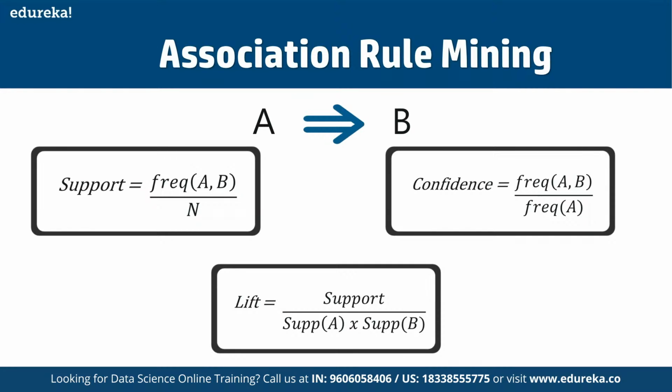So lift explains the strength of a rule. The more the lift, the more the strength. Let's say for the if-then relationship from A to B, the lift value is 4. That means if you buy A, then the chance of buying B is 4 times. If the value here is 2, then it is 2 times, and so on, as part of the lift values defined. So let's get started with the apriori algorithm and see how exactly it works.